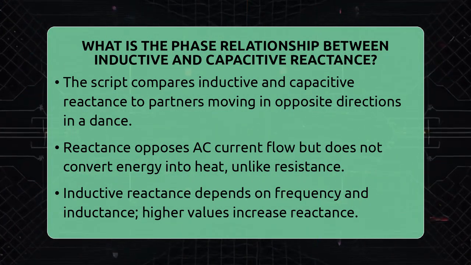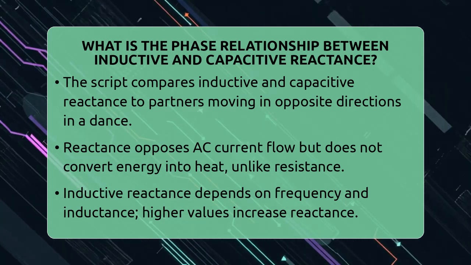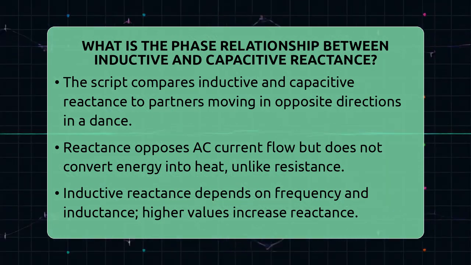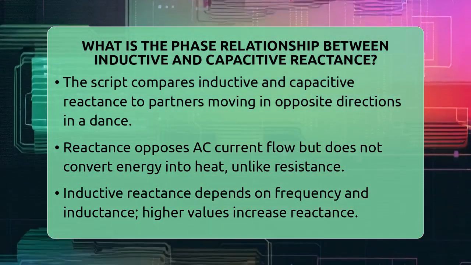Let's find out. In AC circuits, reactance is what opposes the flow of alternating current caused by inductors and capacitors. It's measured in ohms but doesn't convert energy into heat like resistance does. Instead, it shifts the timing between voltage and current.